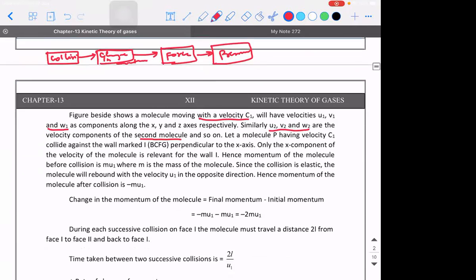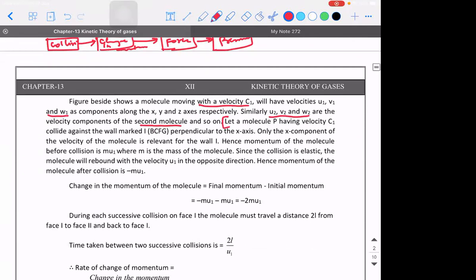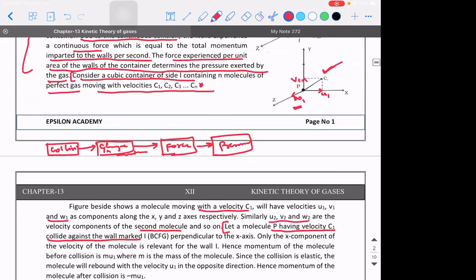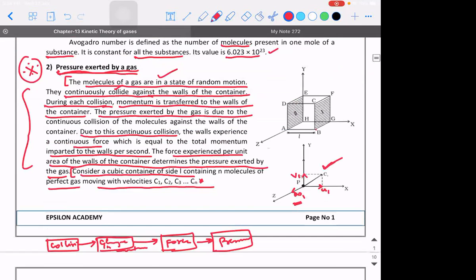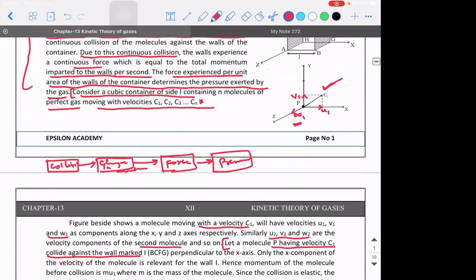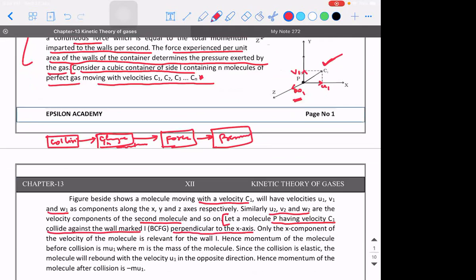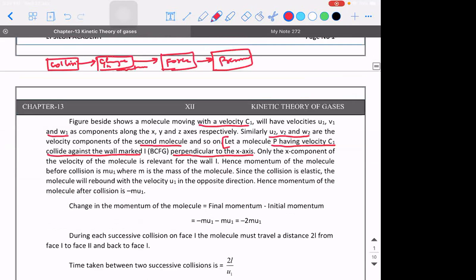Okay. So let a molecule P having the velocity c1 collide against the wall marked 1, which is BCFG, perpendicular to the x-axis. In this case, only the x component of the velocity of the molecule is relevant to wall 1.